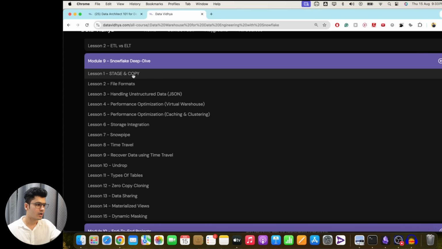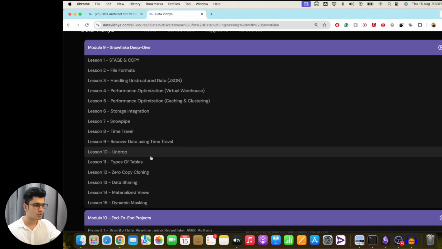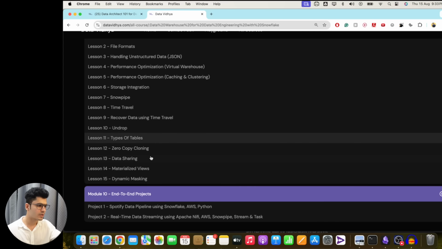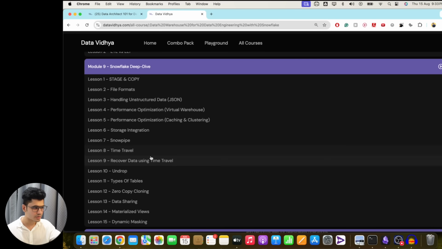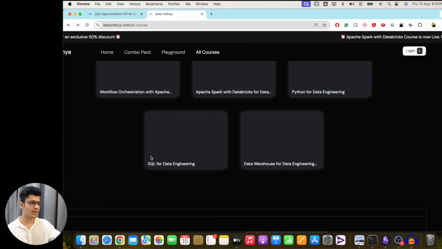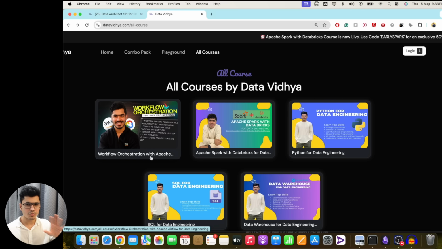Okay, like stage, copy, file formats, handling unstructured data, how to work with them, virtual warehouses, caching, clustering, storage integration, Snowpipe, time travel, how to undrop things, how to recover data from past, types of tables, zero copy cloning, data sharing, materialized views. These are the concepts that you can also learn on the Snowflake, right? I'm just trying to give you the overview of the things that you can learn.